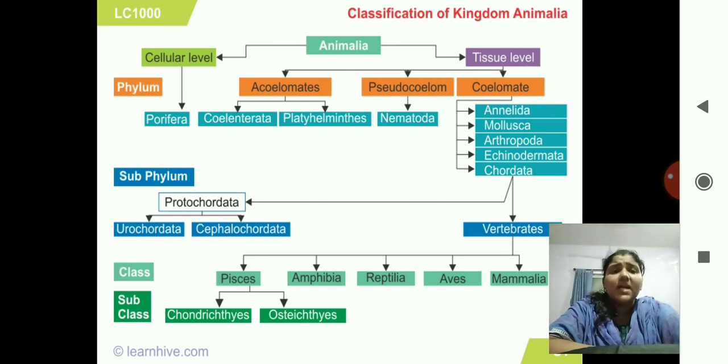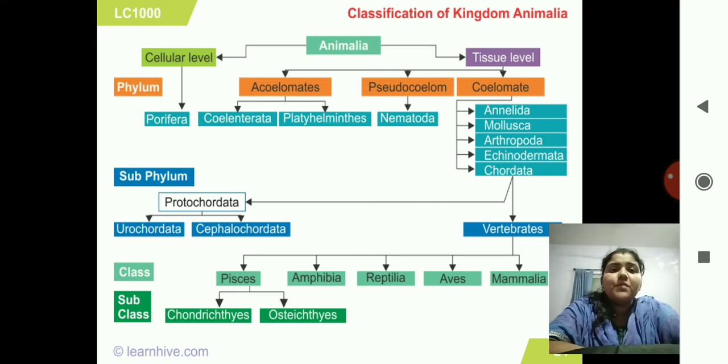So here is the classification of kingdom Animalia. We can summarize it. Animals are divided into two levels, that is cellular level and tissue level. In cellular level, there is only a single phylum known as Porifera. Next, at tissue level, there are three bases of classification, that is acoelomate, pseudocoelomate and coelomate.